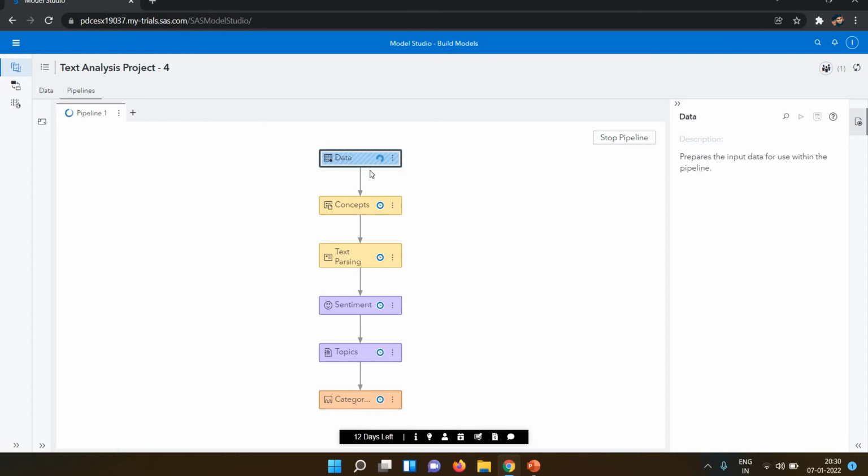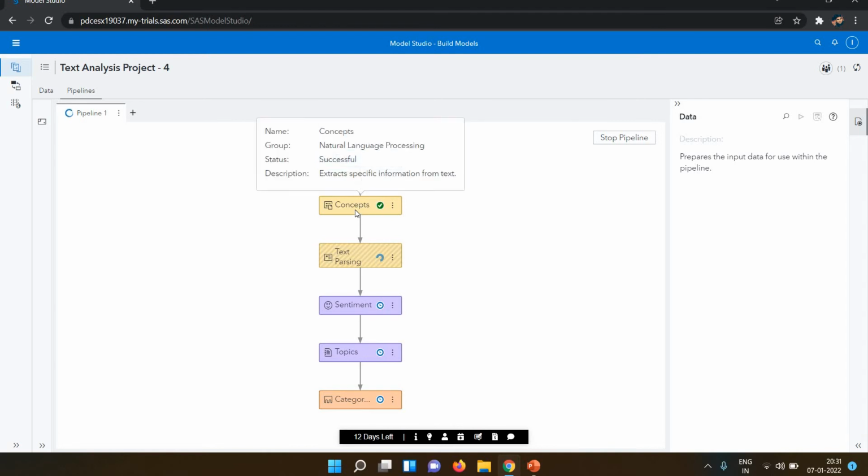These are called nodes. This is all the nodes; this is first my data. We call this a pipeline, and in the pipeline we have all these nodes. First is data, then we have concepts, then text parsing, then sentiment, topics, then category. This is the flow, the analytical steps we have done on that data.